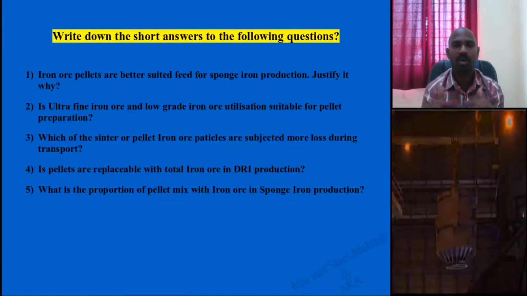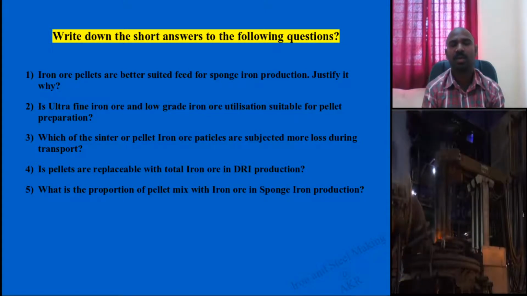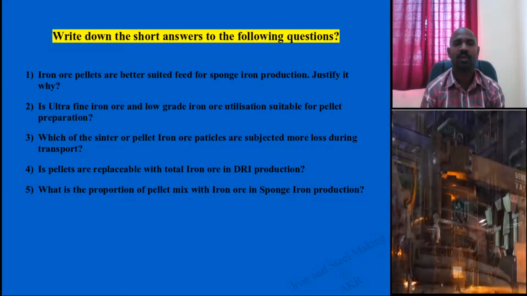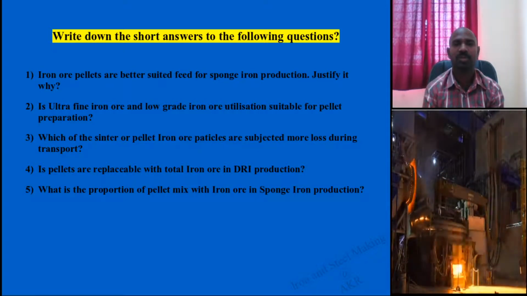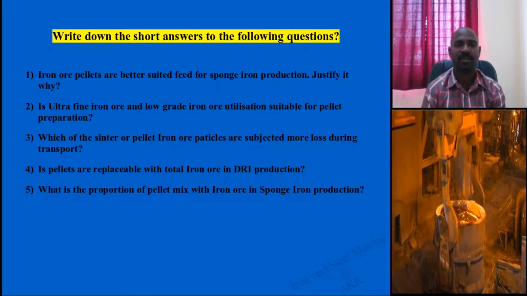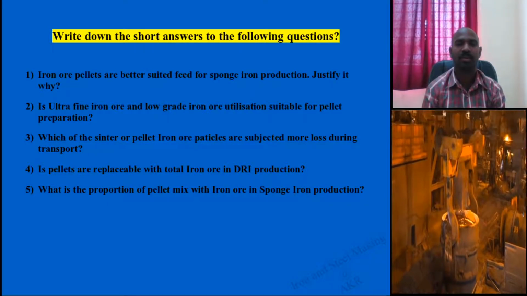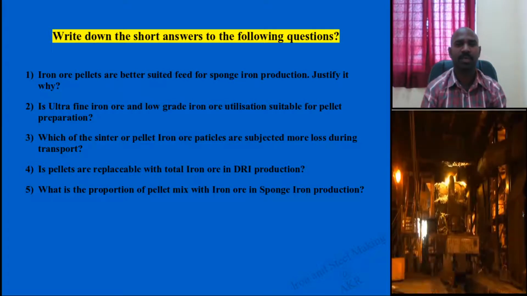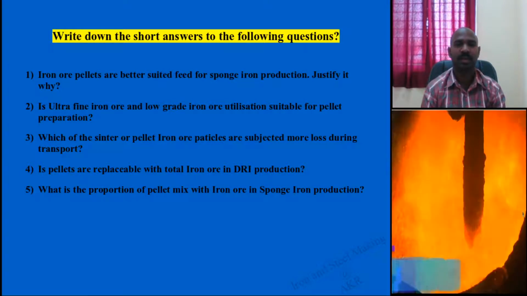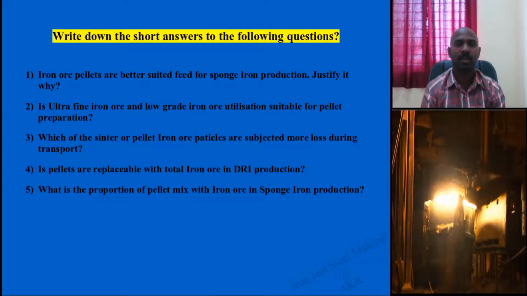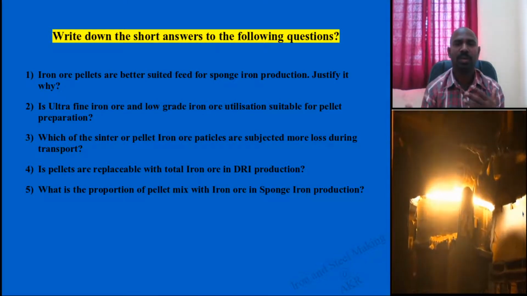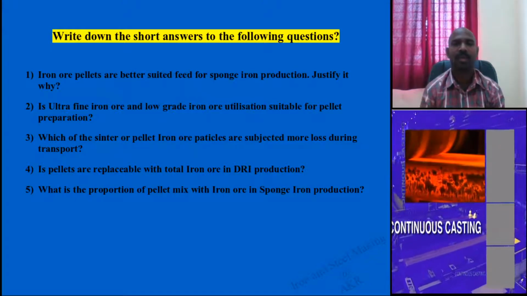Now coming to the concluding section of this lecture: iron ore pellets are a better suited feed for sponge iron production. Justify why. Is ultra fine iron ore and low grade iron ore utilization suitable for pellet preparation? Is it suitable or not? It is suitable. Which of the sinter and pellet iron ore particles are subjected to more loss during transportation? Is it sinter or pellet?